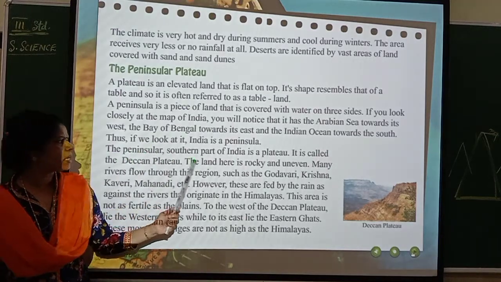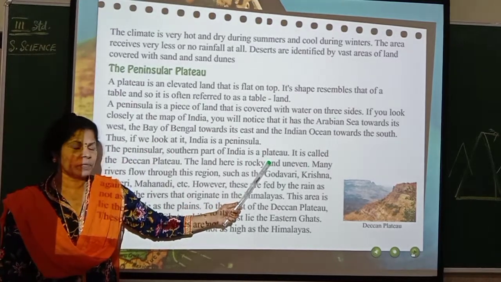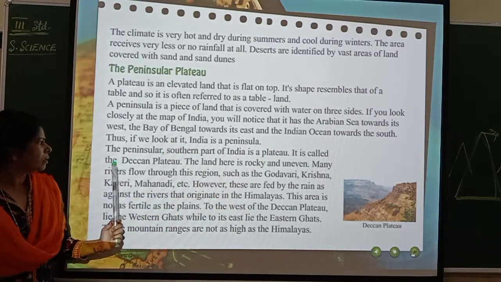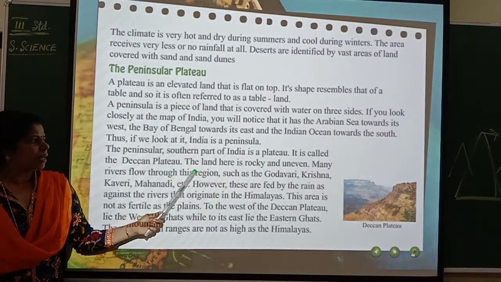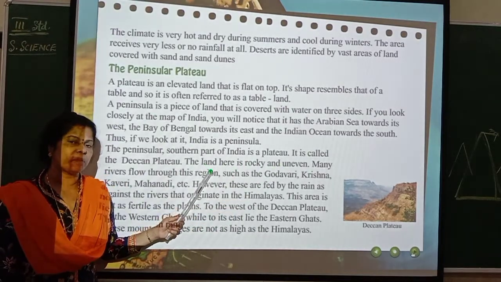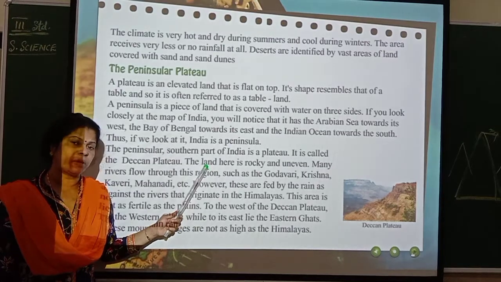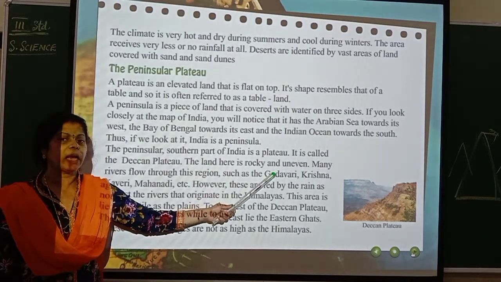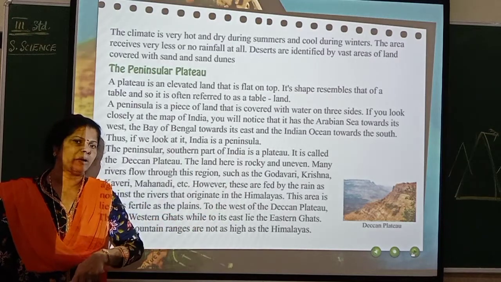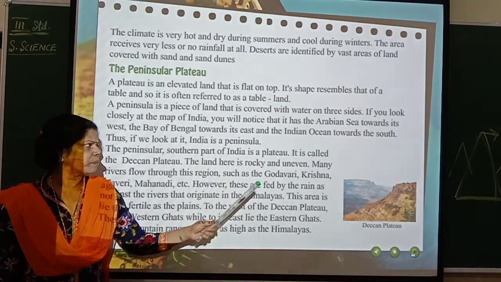The peninsular southern part of India is a plateau. It is called the Deccan Plateau. The land here is rocky and uneven. Rocky means the land is full of very big stones, rocks. And uneven means it is not a flat area. You can see ups and downs. That is called uneven.